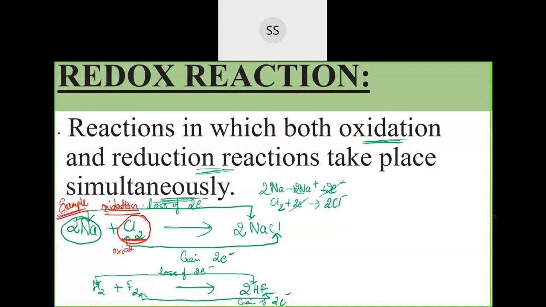So what chlorine does is it makes the loss of this sodium element. Sodium will lose those two electrons, and those electrons will be taken by chlorine. And what will happen to chlorine if they get those electrons? They will undergo reduction, correct? So an oxidizing agent is that agent which will oxidize somebody but themselves undergo reduction. So here, during the process, chlorine takes the electron. Once they have taken the electron, there is an increase in the electrons in them.